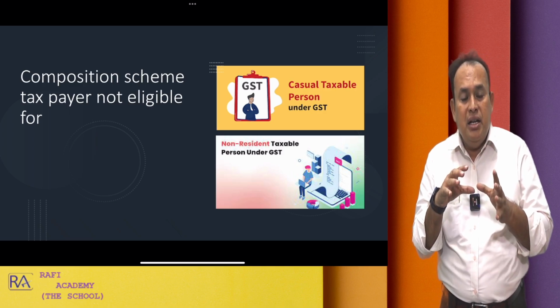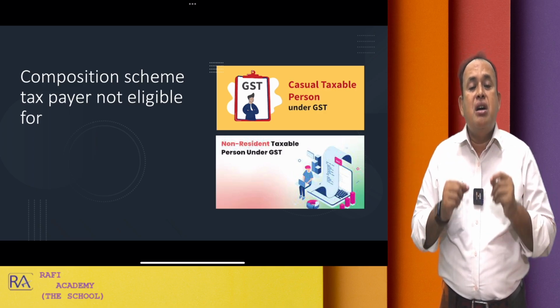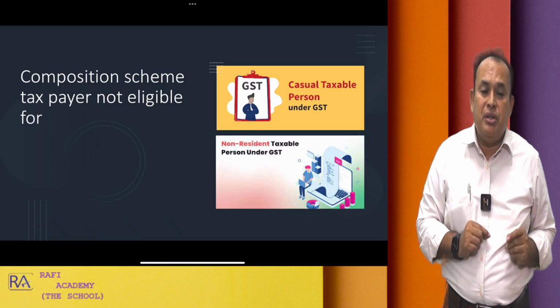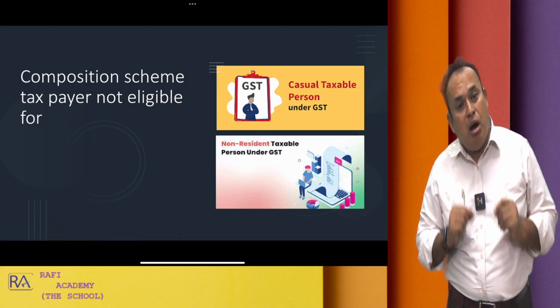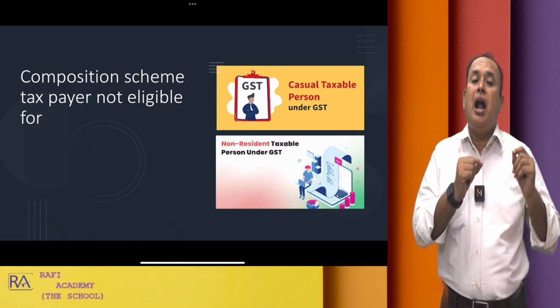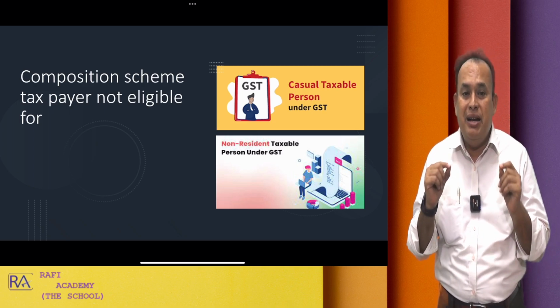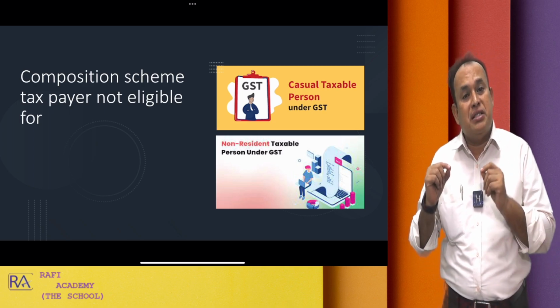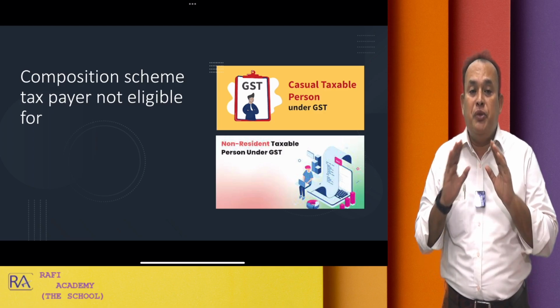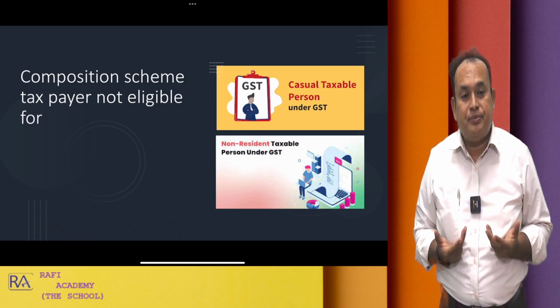In India, such a person is called a non-resident taxable person. For him also, registration under GST is mandatory irrespective of his turnover. They are not eligible for the composition scheme.